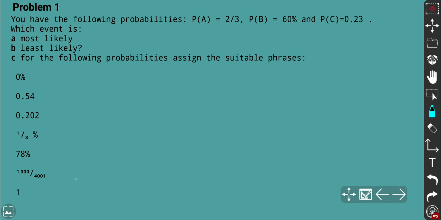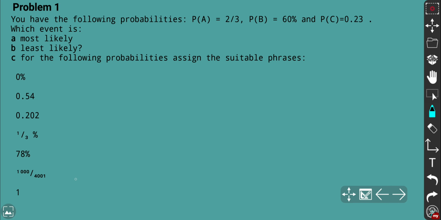You need to be aware of what sort of phrases you might use. That might be definitely not occur, certain to occur, highly likely, less likely, very unlikely, probably impossible, or extremely unlikely.